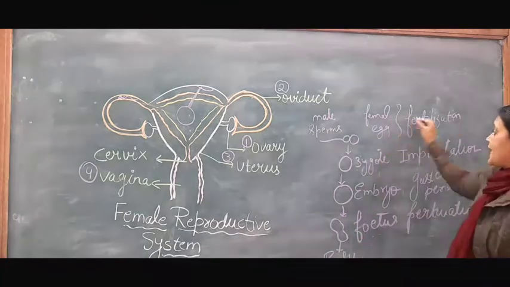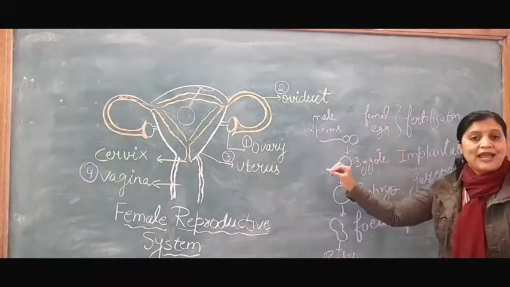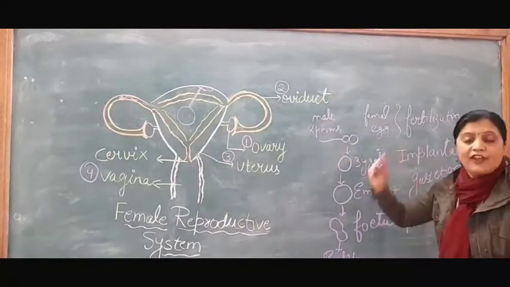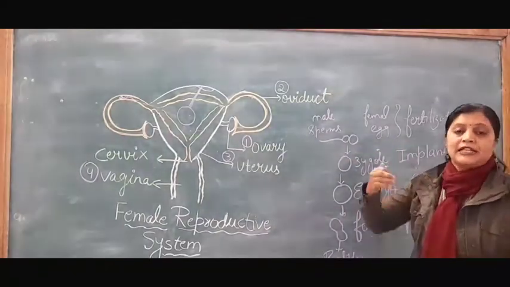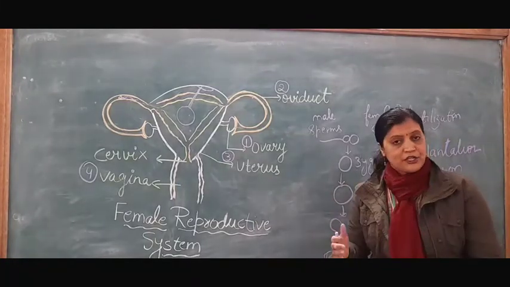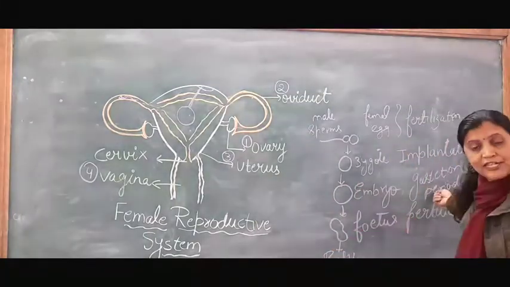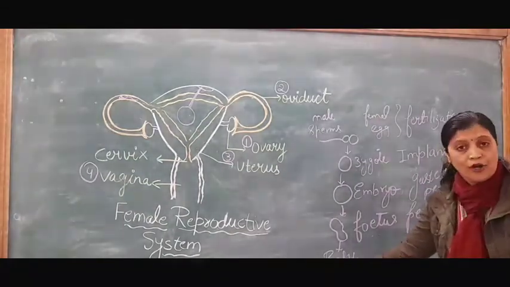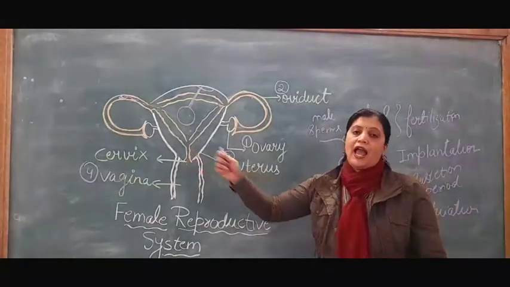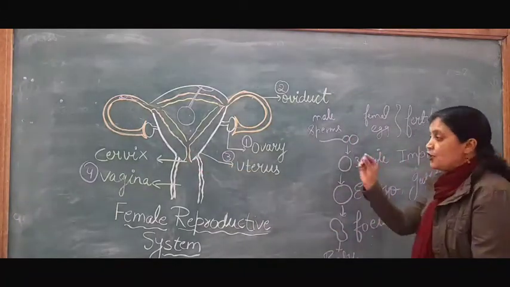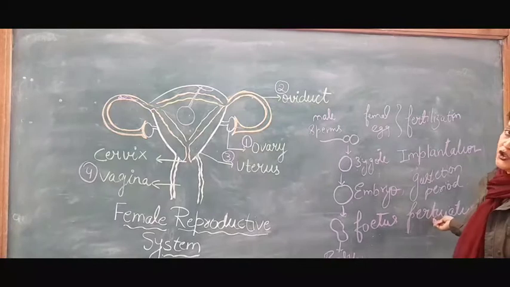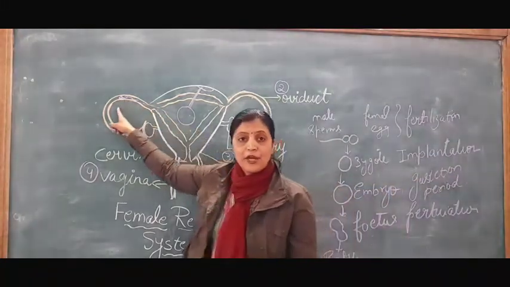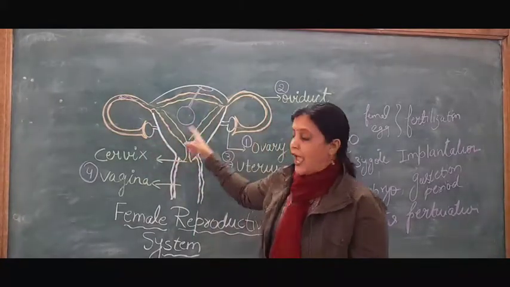After fertilization, the implantation of the zygote inside the uterus is called implantation, where the baby gets developed and remains for 9 months in the uterus. It is called the gestation period. This 9 months is known as the gestation period, and at last when the baby is born, due to rhythmic contraction and relaxation of the uterus, it is called parturition. So these are the steps by which fertilization occurs in the fallopian tube and the baby develops and is born.